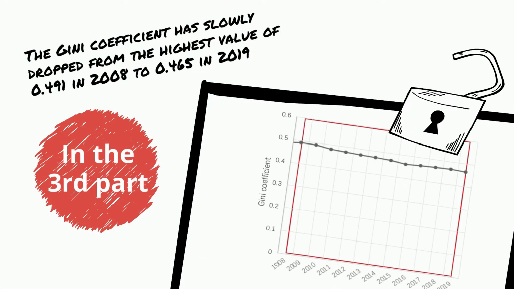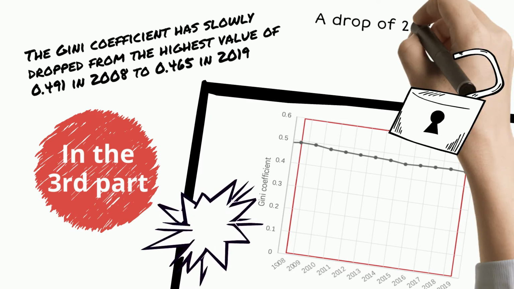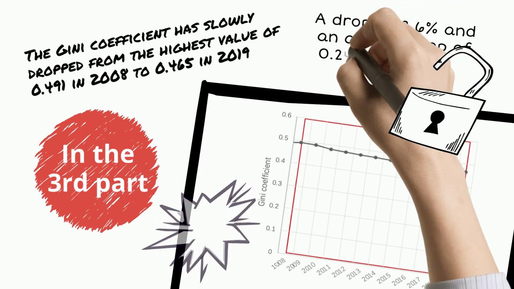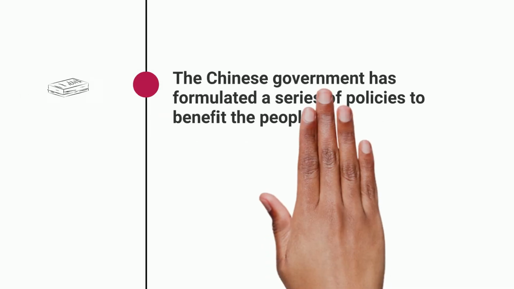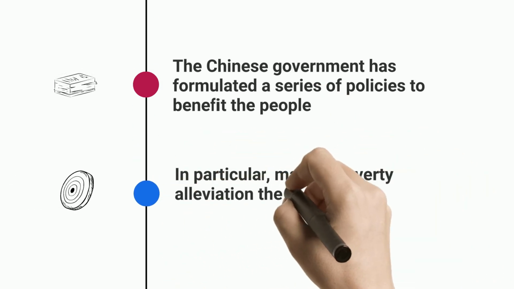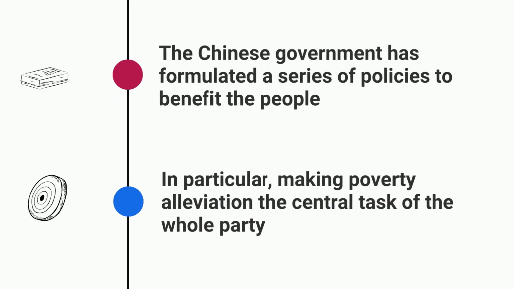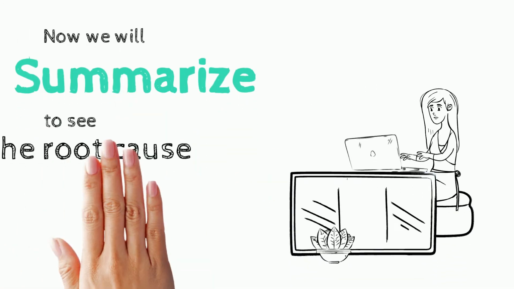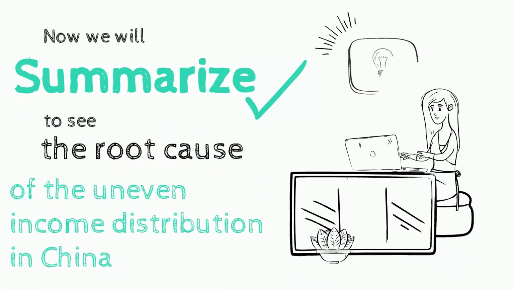2008 to 2019 was the third stage. The Gini coefficient has an average annual drop of 0.24%. The Chinese government treats poverty alleviation as the central task, contributing to the drop in Gini coefficient. Now we will summarize to see the root cause of the uneven income distribution in China.